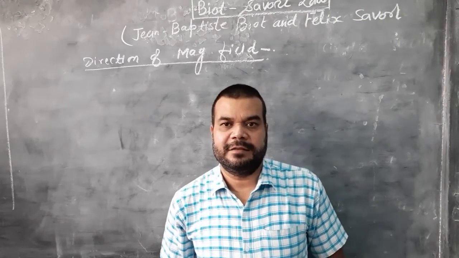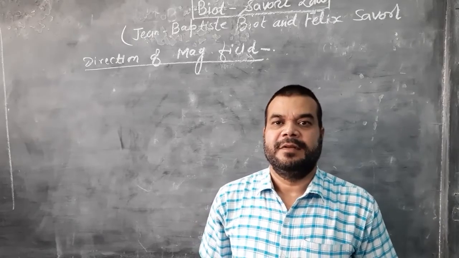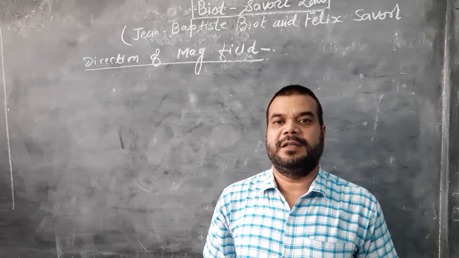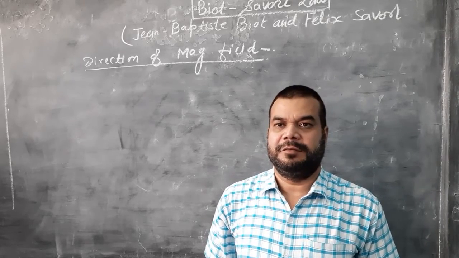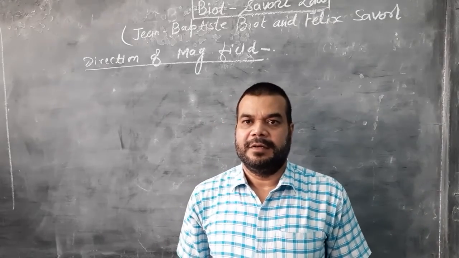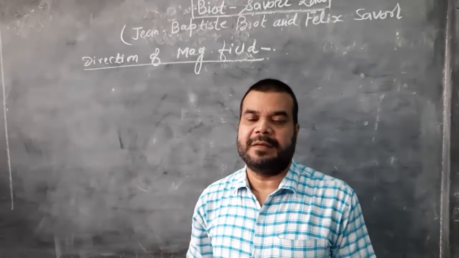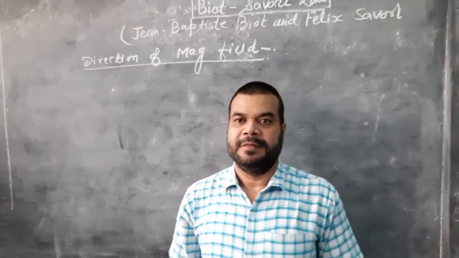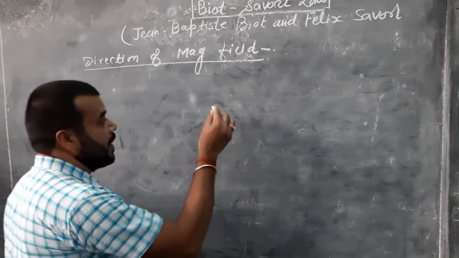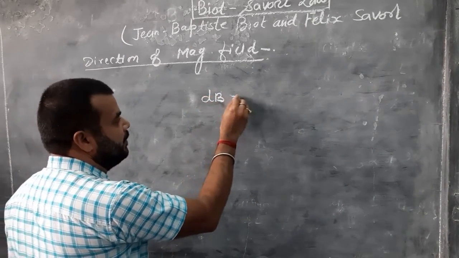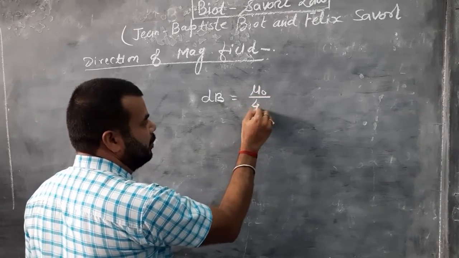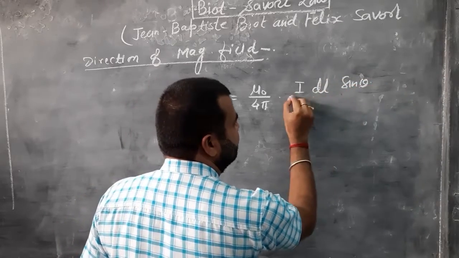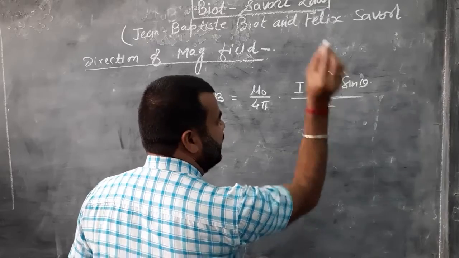We have calculated the magnitude of magnetic field from Biot-Savart law. Now magnetic field is a vector quantity, so we will find the direction, initially from the mathematical approach, then with the right hand palm rule. The magnitude of magnetic field dB is equal to mu naught upon 4 pi into I dl sin theta upon r square.